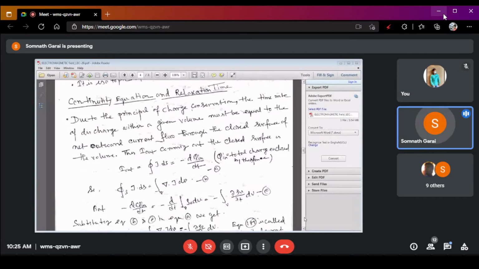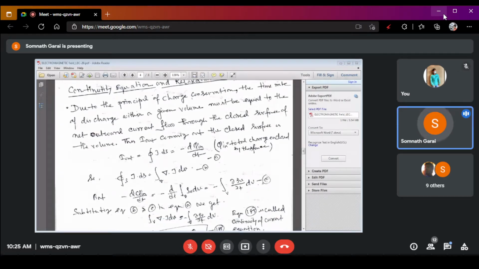We know that current flow is nothing but the shifting of charge from one position to another position, or it is the change of the charge with respect to time. That's why if I out is the total outward current of the closed surface, then I out is also denoted as closed surface integral of J dot ds.